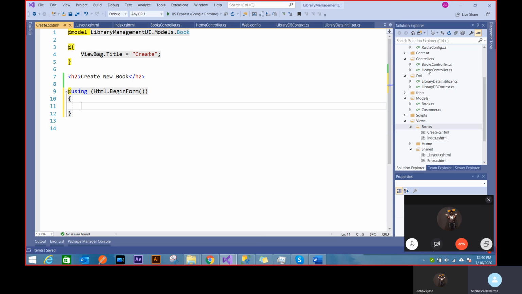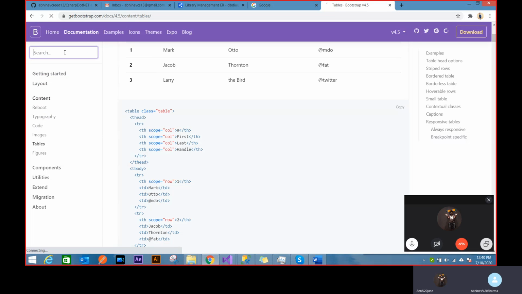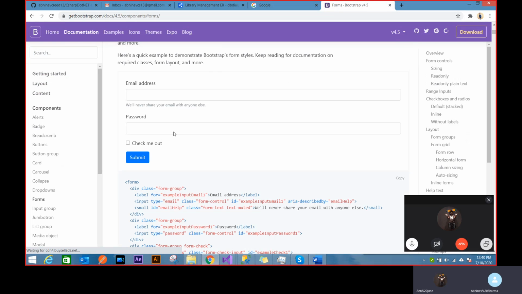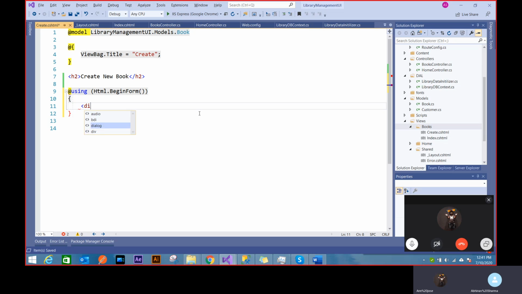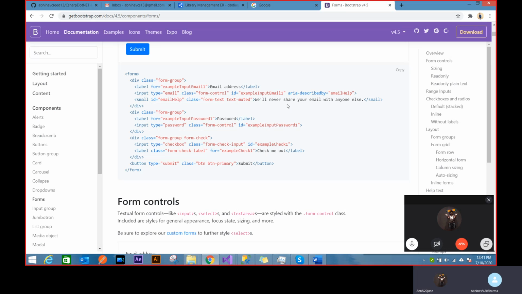And instead of Html.BeginForm, I have to create a form. So let's go through Bootstrap again a little bit, because it'll help you know how to design those forms in a much better way. This is the format of Bootstrap. I can create a div with class form-group and something like that. So I'll do the same thing. I'll create a div, div class, and this time I'll use form-group. Those classes are provided to me by default because the framework loads Bootstrap by default for better use.